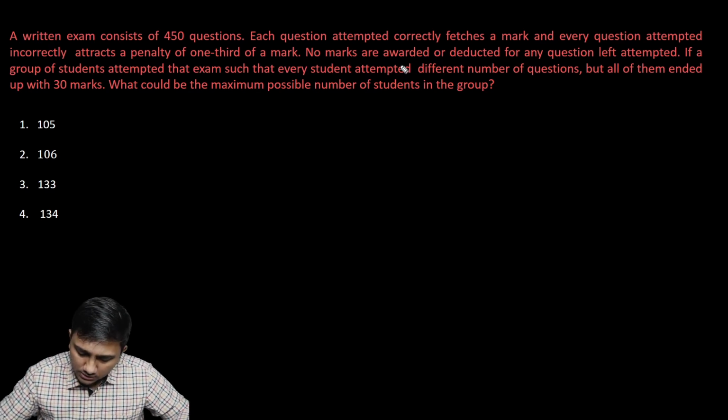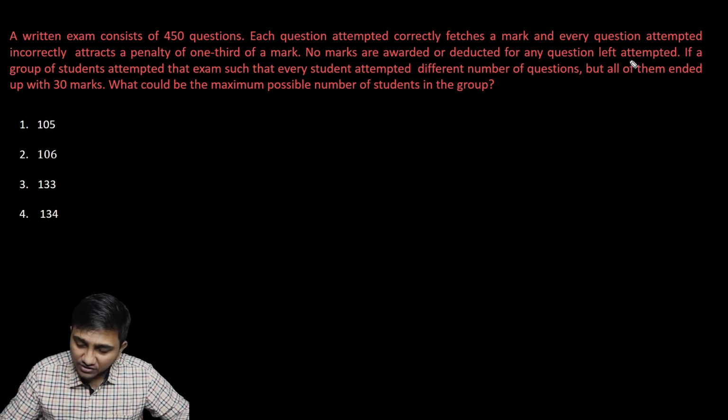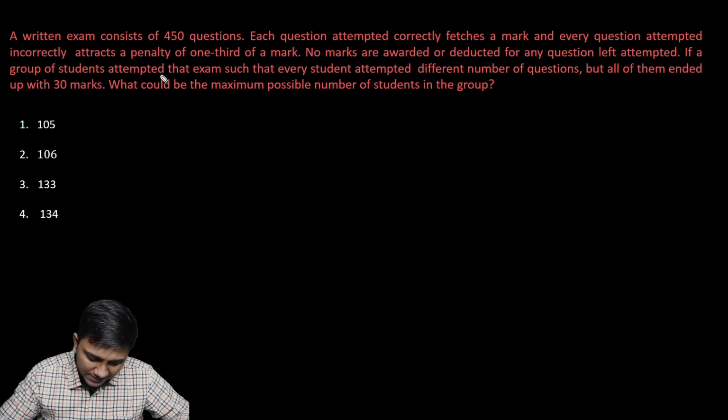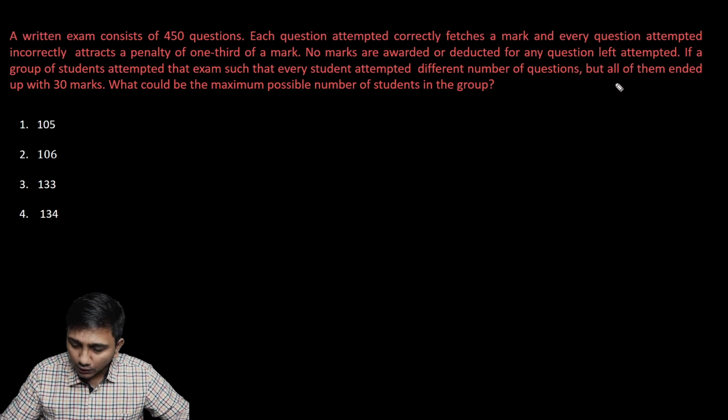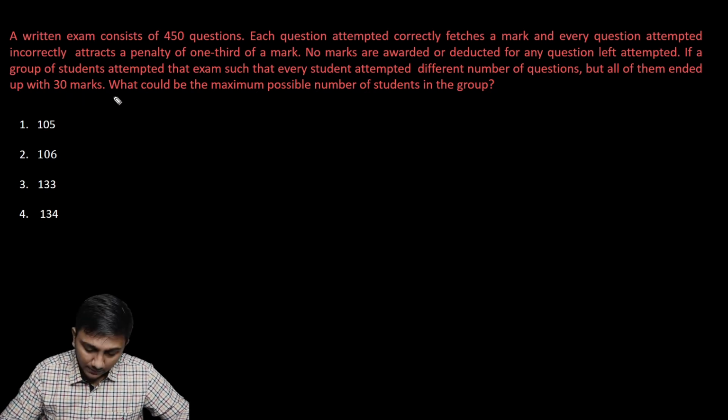No marks are awarded or deducted for any question left unattempted. For unattempted questions, there is no penalty and no positive marks. If a group of students attempted that exam such that every student attempted a different number of questions, but all of them ended with 30 marks, what could be the maximum number of students in the group?